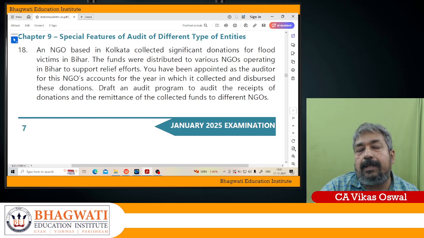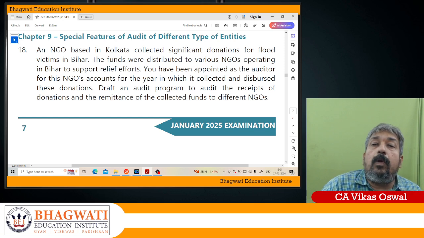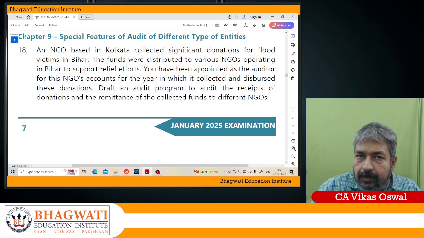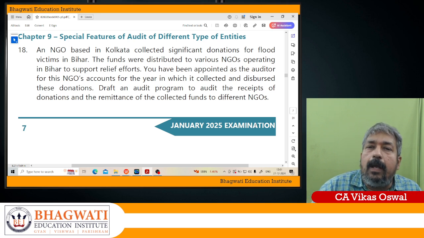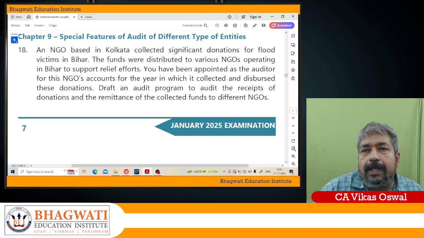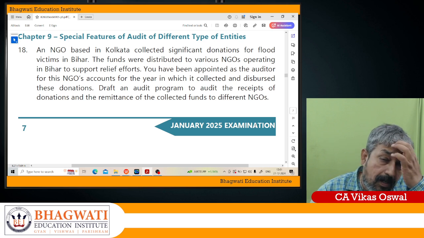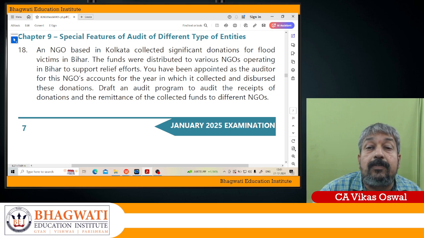The sequence number of the receipts should be thoroughly checked. The receipt book should have a carbon copy, a duplicate receipt, and there should be a signature of a responsible official. When you receive a donation, you give the original copy to the person who has donated, and you have to ensure that a responsible official signs it. Okay, you have to see the date of the cheque, the bank name, and all these things have to be checked.